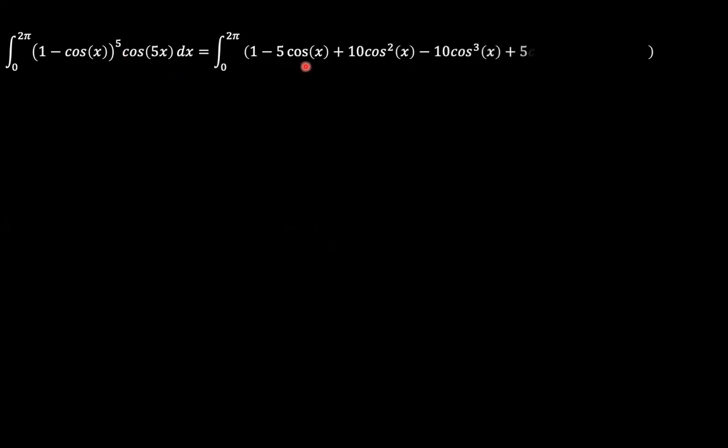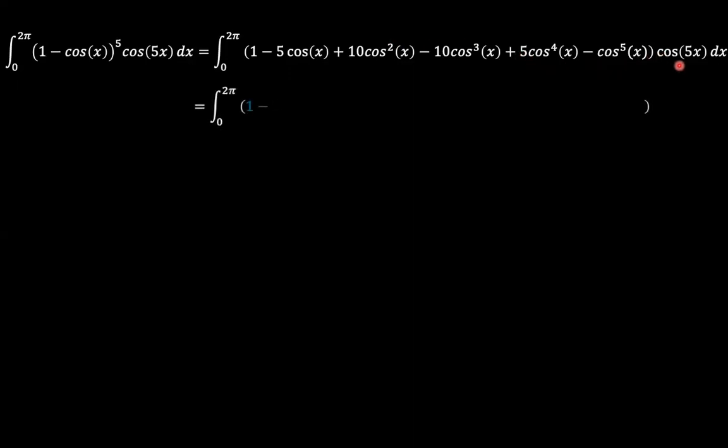So we saw that just expanding (1 minus cosine x) to the power 5 results into 1 minus 5 cosine x plus 10 cosine squared x minus 10 cosine cubed x plus 5 cosine to the power 4 x minus cosine 5x. And then close bracket times cosine 5x.